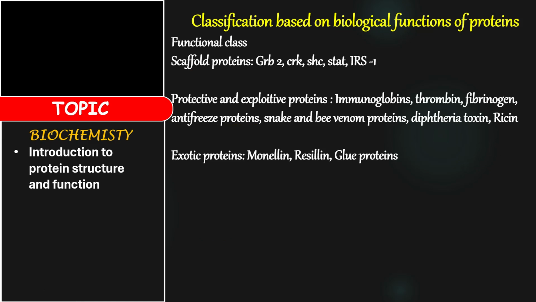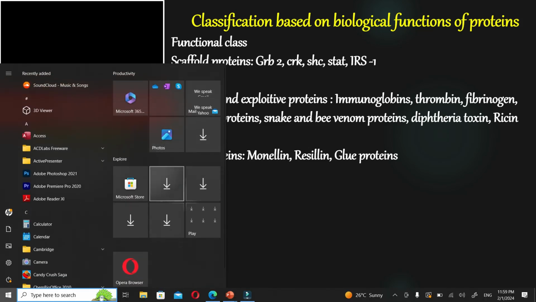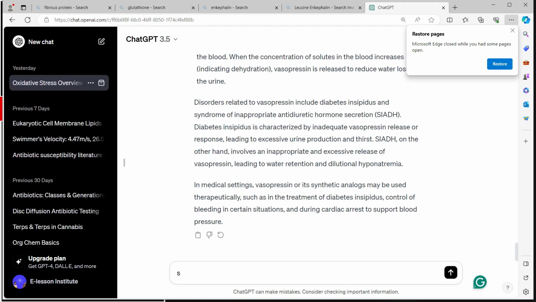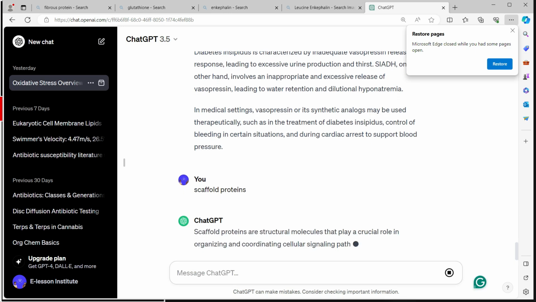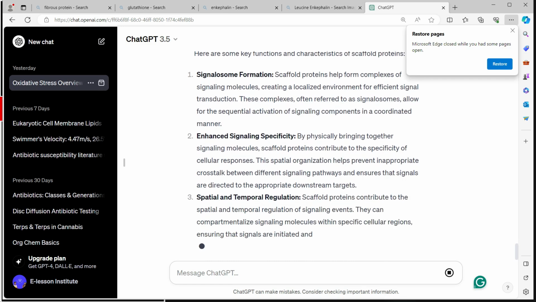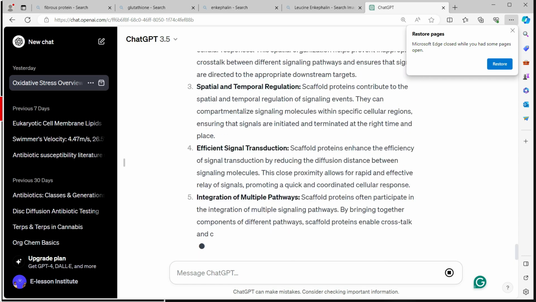To be honest with you, I have no idea what scaffold protein is all about. So we can ask ChatGPT to give us details of what scaffold protein is. This is part of the learning process. Scaffold protein, what they are for. Scaffold proteins are structural molecules that play a role in organizing. Okay, still coming up.